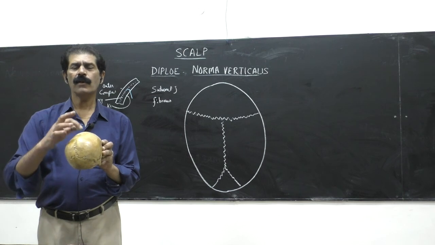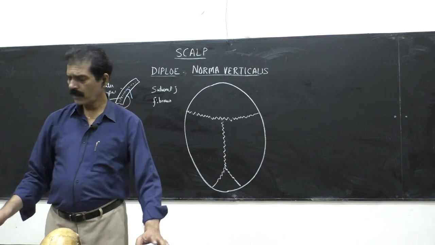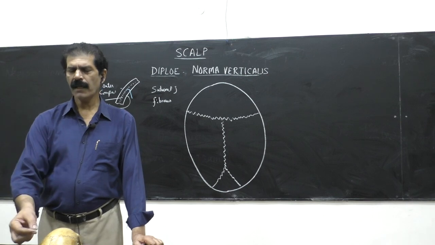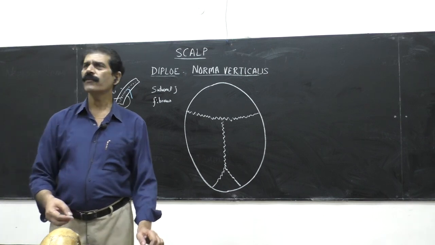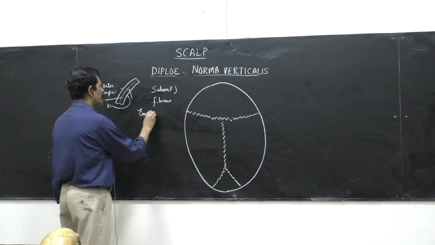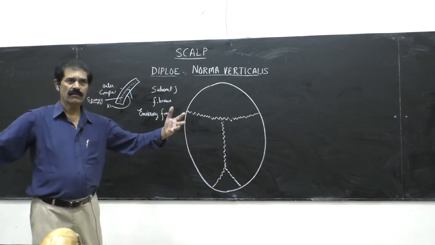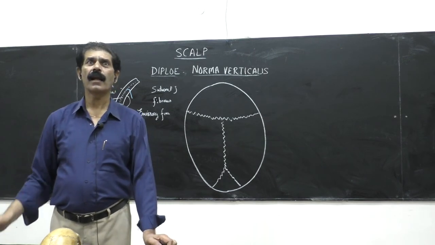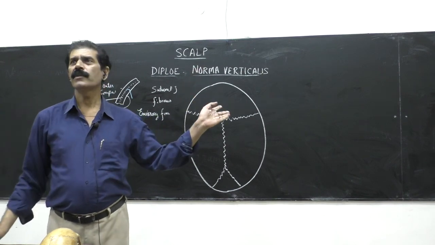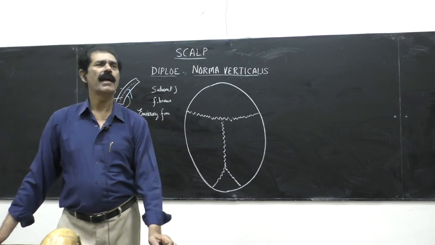Then you see there are certain holes present in the skull bones, especially in the parietal bone. When the holes go through and through, if you put a thin wire and it passes through and through, such foramens in the skull are called emissary foramen. Emissary word means emission. In the radioactive elements, you have said there are alpha, beta, gamma rays. What are they doing? They are emissions. The same word we are using in anatomy, which goes through and through the skull bones, the emissary foramen.